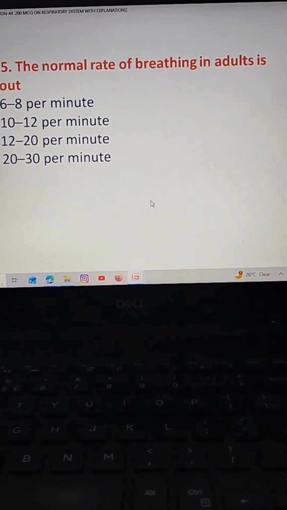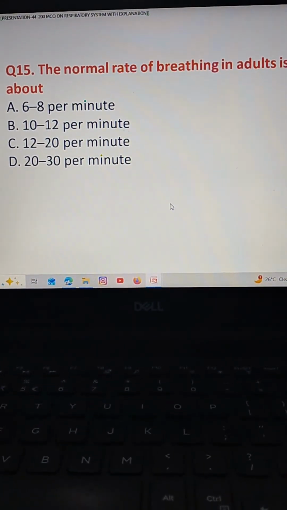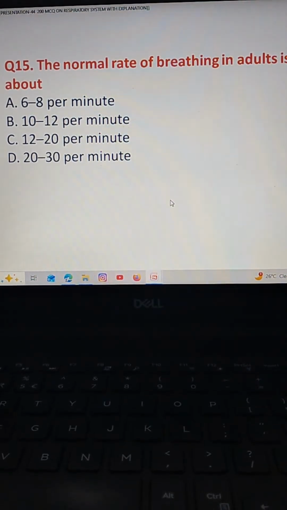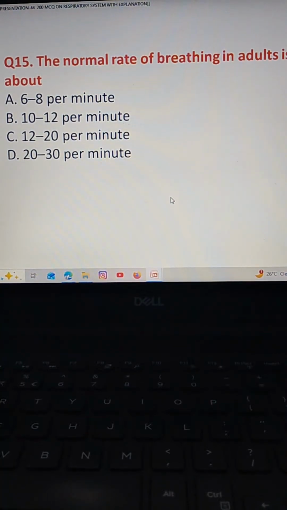The normal rate of breathing in an adult is about option A 6 to 8 breaths per minute, option B 10 to 12 breaths per minute, option C 12 to 20 breaths per minute, option D 20 to 30 breaths per minute.